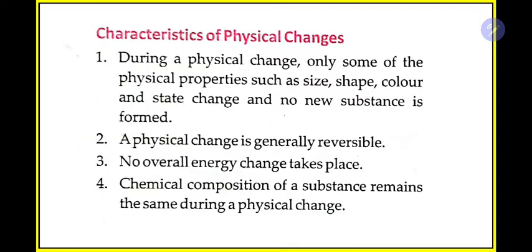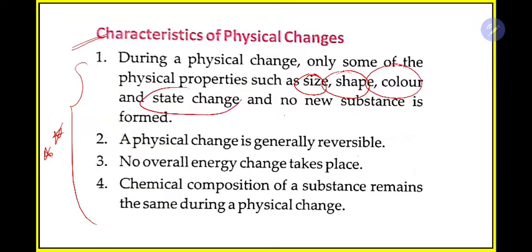So we have some characteristics of physical changes, only 4 characteristics. These are very important from your exam point of view, so read this properly. During a physical change, only some of the physical properties such as size, shape, color and state change, and no new substance is formed.